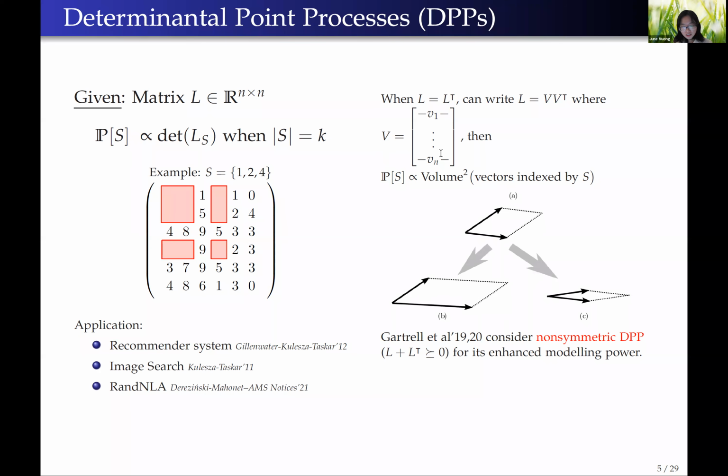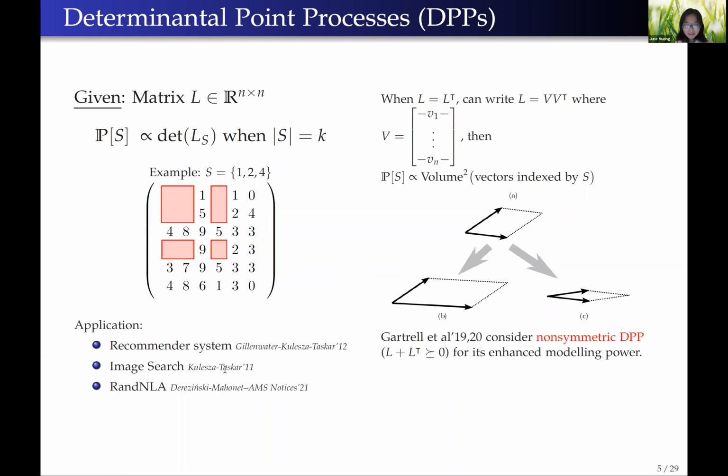For DPP, the traditional focus is on symmetric matrices L, but a line of recent work by Gabriel and other people considers non-symmetric matrix L for its enhanced modeling power. Both symmetric and non-symmetric DPP have many applications in a wide variety of fields, including in machine learning, such as in recommender systems and in image search, and also in randomized linear algebra.